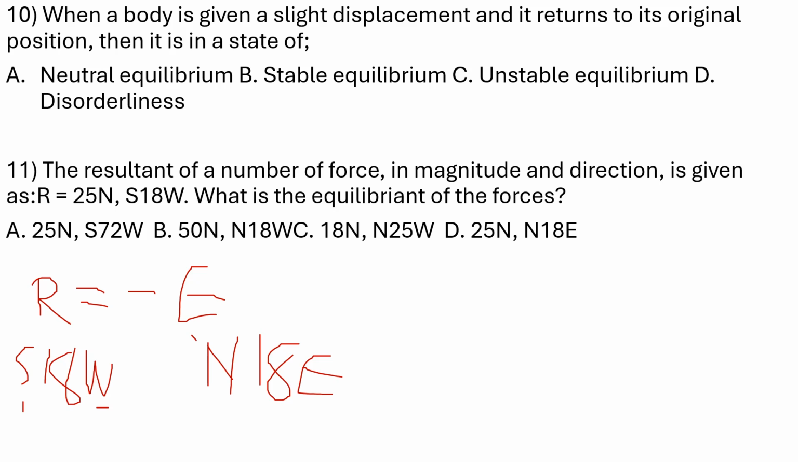Where is that? North 18 degrees east. This is the correct option. C is saying 18 newtons, 25, which is wrong, because 18 is not the magnitude. The magnitude must be 25 newtons. And the angle is also going to be the same, but north will change to south, and east will change to west, or west will change to east, and south will change to north. So option D is the correct answer: 25 newtons, north 18 degrees east.